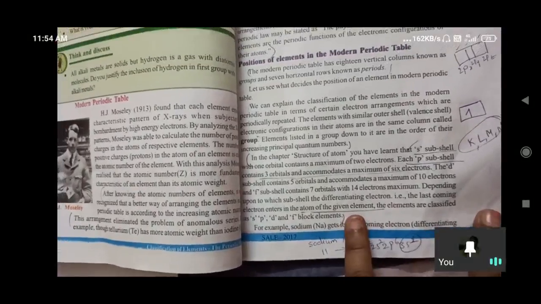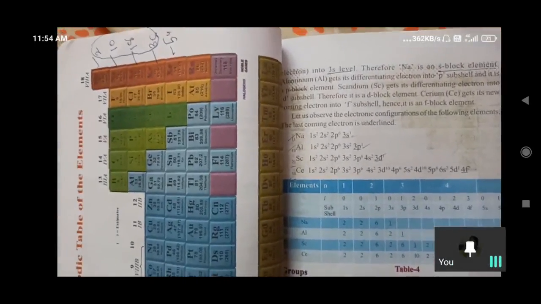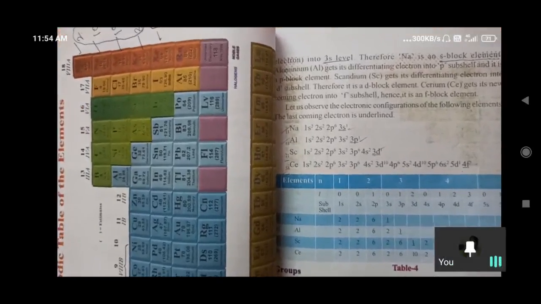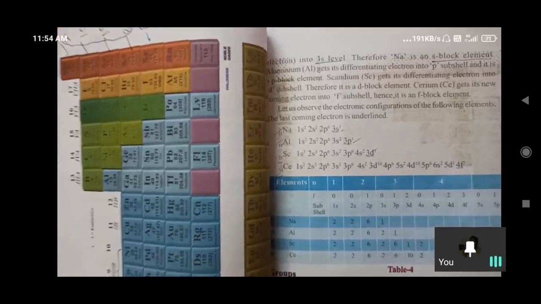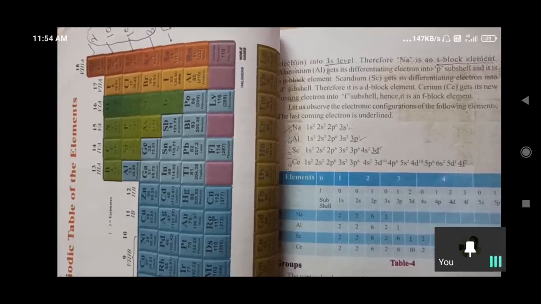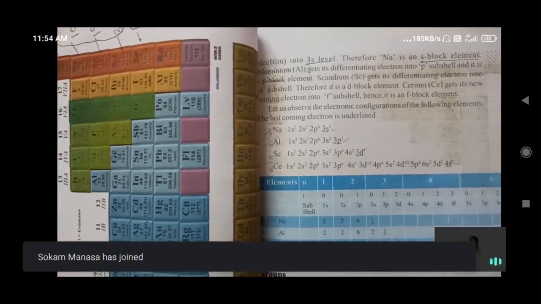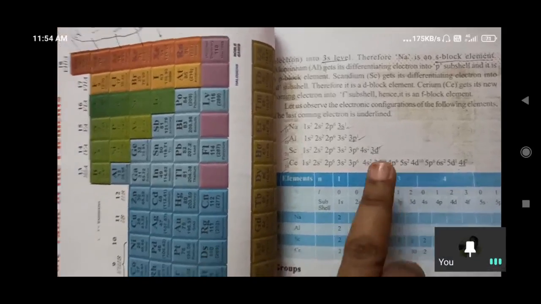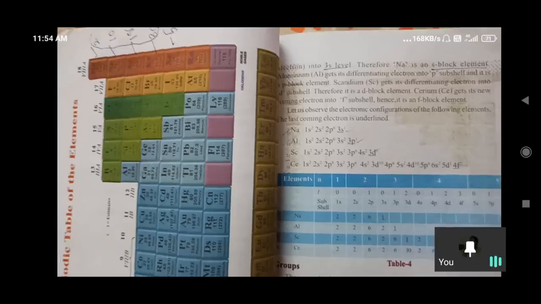On the basis of that, for example, if we write the electronic configuration, if the last electron enters the S subshell, all those elements come under S block elements. If the last electron enters the P subshell, those all come under P block elements. If the last electron enters the D subshell, those all come under D block elements. If the last electron enters the F subshell, those all come under F block elements. In that manner, we can understand the groups.